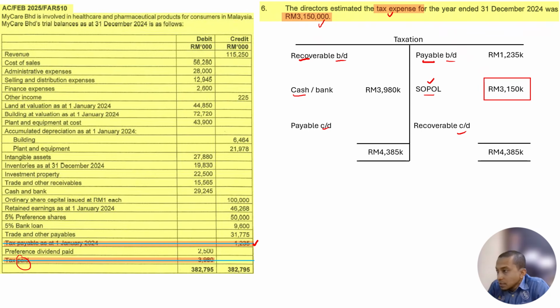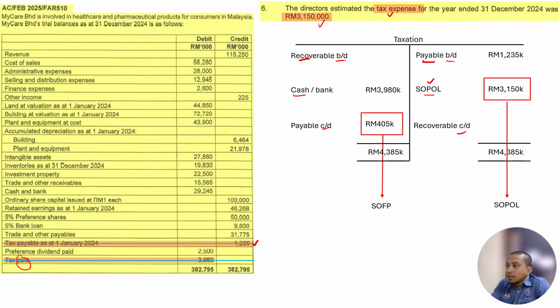Then balance up these accounts. So total up, the balancing figure will be on the credit side, which will be the payable CD, the ending balance payable. And these two we are going to record in SOPL. SOPL is the tax expense, and the payable, which is tax payable, goes on SOFP under current liability.